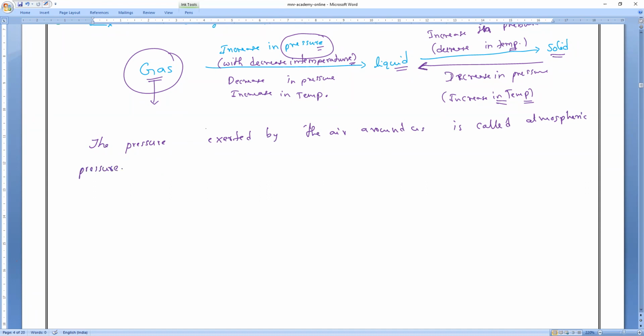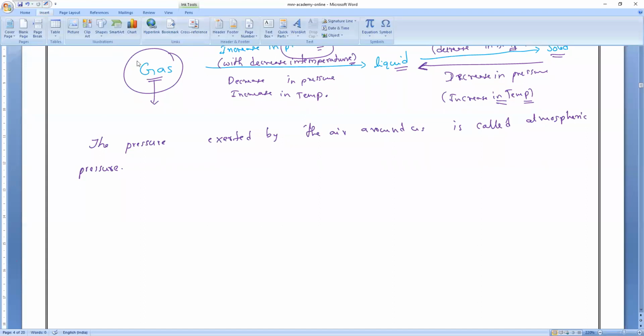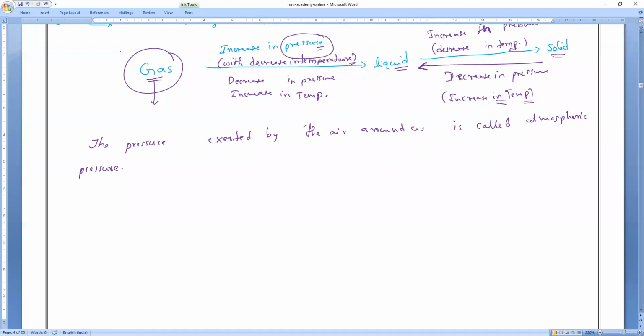Understand, Mr. Kishore? Now tell me, is this pressure the same throughout the atmosphere, or does it vary from place to place? Definitely it varies from place to place, with slight variations. The pressure changes from place to place, but there are not many differences. Let me consider Mr. Sanjay standing on the surface of the earth. This is the surface of the earth.